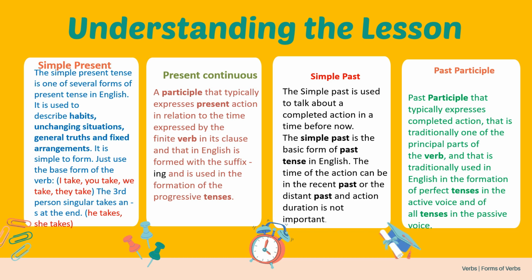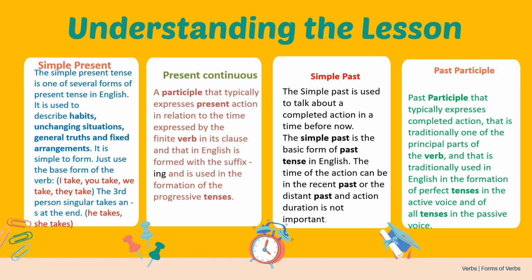These are the V3 forms. Past participle is V3 form. Simple past is V2 form. Simple present is V1 or V1s. Here it takes V1s, take V1. Basic form is V1. Present continuous, we say V4 form. V1, the basic form, plus ing will be added. So take, add ing to take, taking. So present continuous, V4 form we say. Okay, you should be very careful about this.